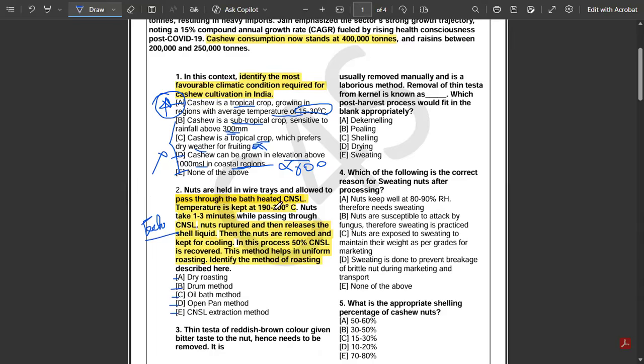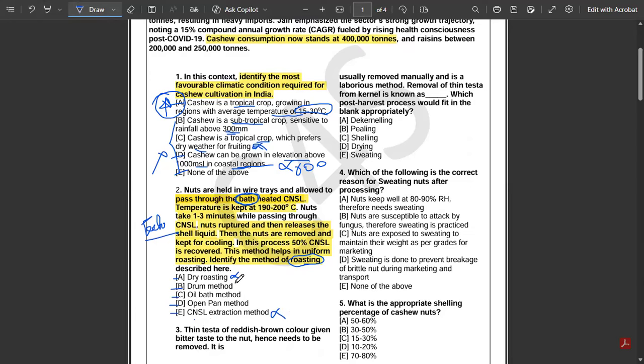Now, first of all, let's go through the question. Nuts are held in wire trays and allowed to pass through a bath. If it is a bath, that means this bath is either a liquid or water. So obviously it's not dry roasting, since we are putting the nuts in a bath. Next is the CNSL extraction method. Option E is given as the CNSL extraction method. The question itself says it is the roasting method and not the CNSL extraction method, so option E also we eliminate. Now we're left with B, C, and D.